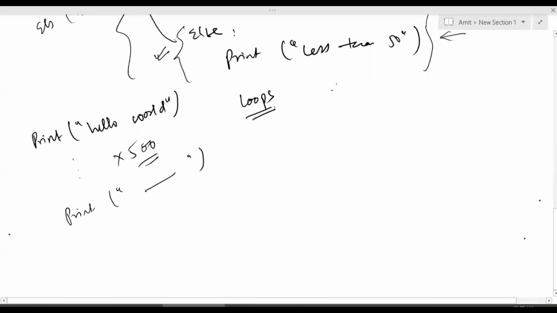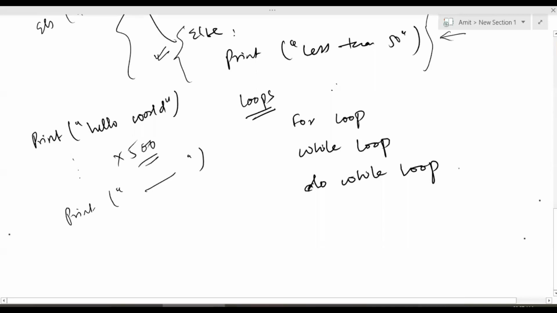Okay. So there are different kinds of loops in a programming language. We have something called the for loop, we have the while loop, and we have the do while loop. Now we will understand the difference, like when to use for loop, when to use while loop, and when to use do while loop. But for now, just remember there are 3 types of loops in any programming language: for loop, while loop, and do while loop.